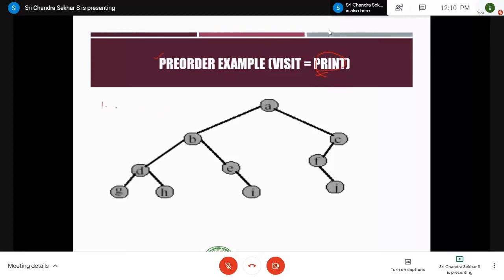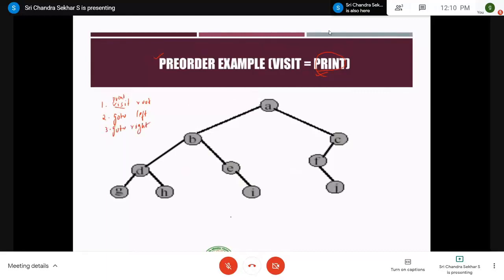According to the pre-order traversal, you have to visit the root first and go to the left child. See here the difference. Here I am visiting. Visiting means nothing but printing, right? So you have to print the root, then go to left, and the third step is go to right.